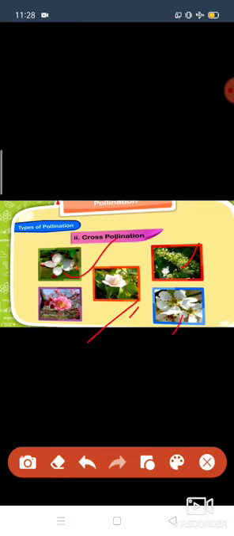Next, examples of self-pollinating flowers are orchid, pea plant, groundnut. Next, the 4th one, examples of cross-pollinating flowers are tulip, grapes, plums, apples, pears, etc. Next, the 5th one: self-pollination occurs in bisexual flowers, but cross-pollination occurs in unisexual flowers. Understood, children? So that's it.